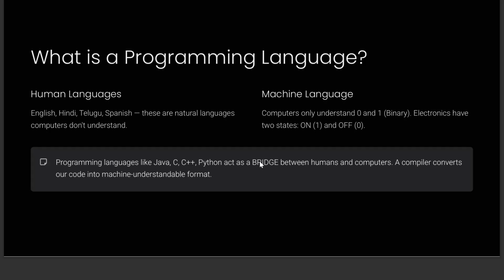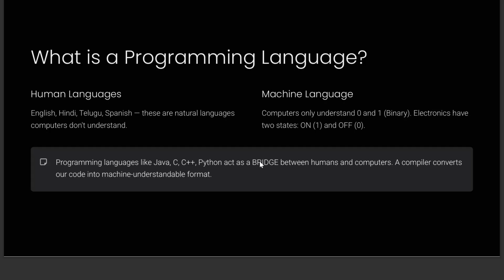First of all, let's think about what a human language is. Languages like English, Hindi, Telugu, all these languages are natural languages and not computer languages. We as humans, to communicate, have to have a language, right? In order to tell something to someone or listen to what the other person is saying, we have a human language. So all these English, Telugu, Hindi are human languages.